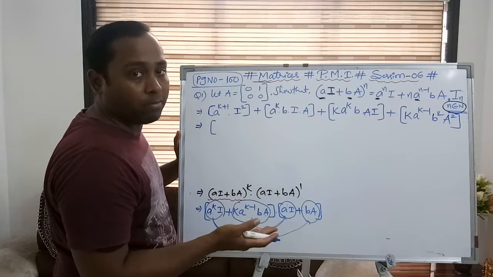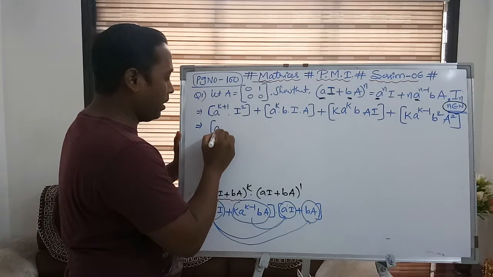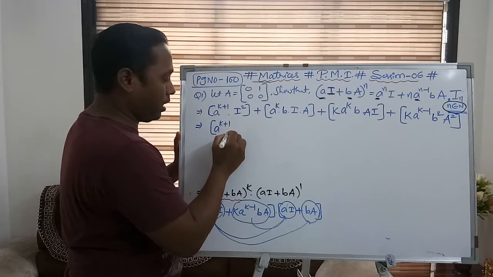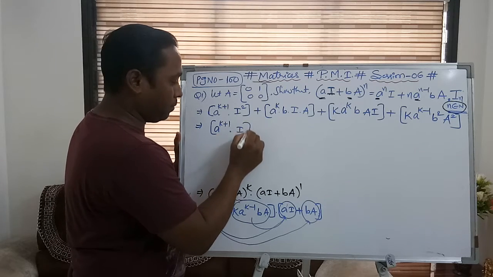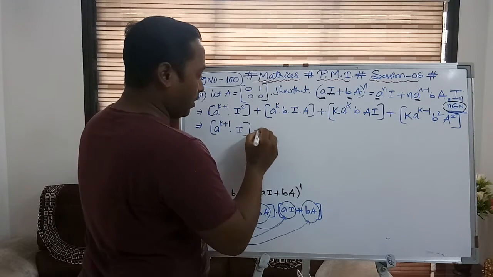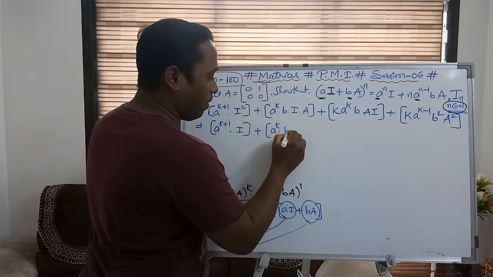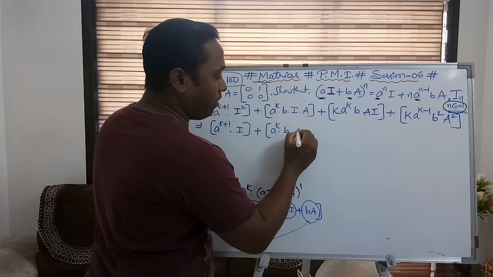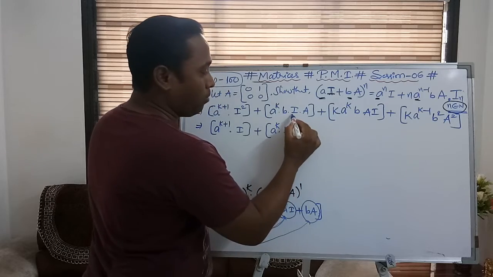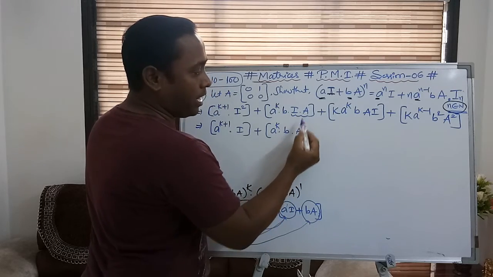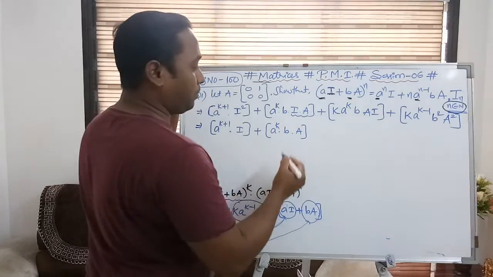Still it is identity matrix only. So I can simply write it as a power k plus 1 into I. Then these are the constants, so no need to disturb at all. A power k into b. I into A will be A only. The product of identity matrix with any matrix is the matrix itself.